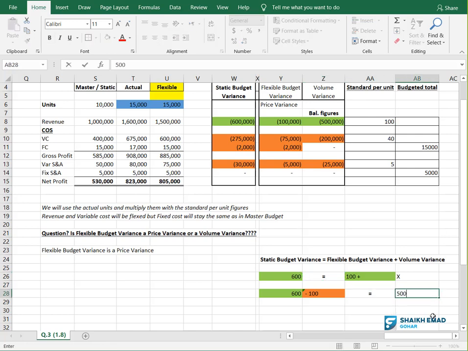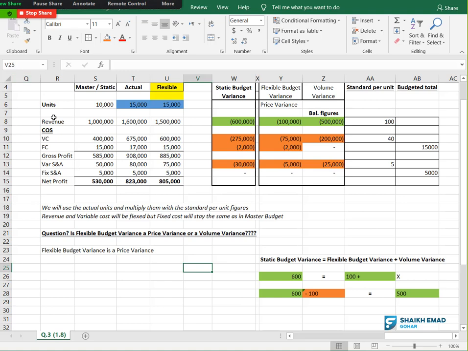I hope you got this point. This is a very simple point. Anyways, you can make a big mistake here if you do not remember this point of plus and minus. Again, static budget variance is the combination of two: flexible budget variance and volume variance.